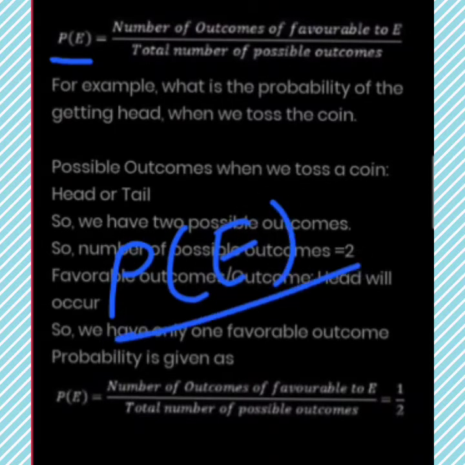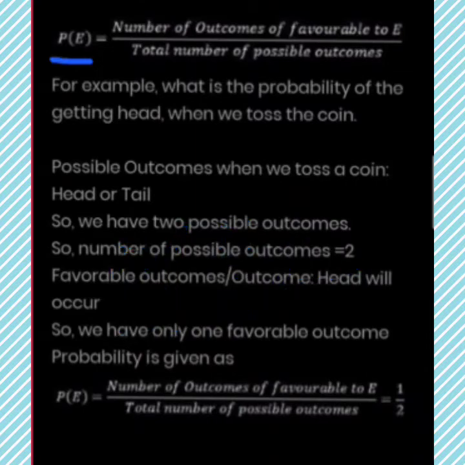The formula is the number of outcomes favorable to the event divided by the total number of possible outcomes. Then we will have the probability of the occurring event.